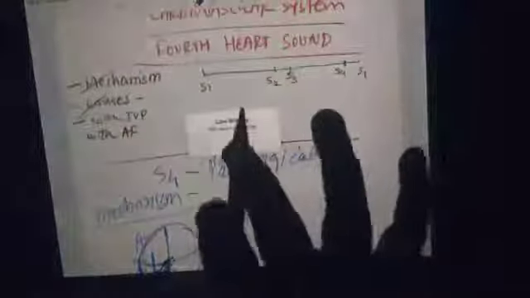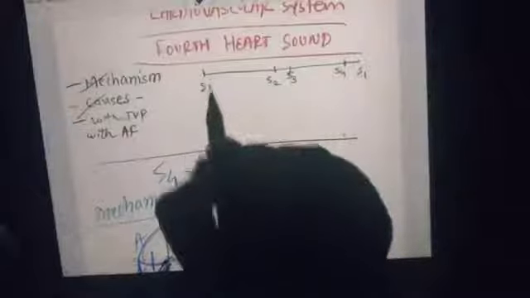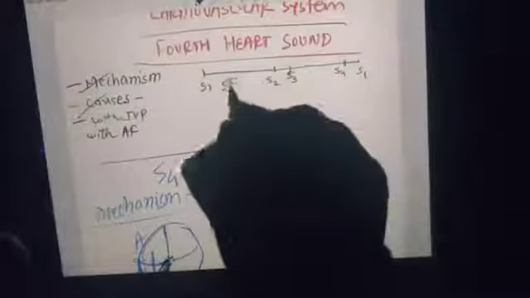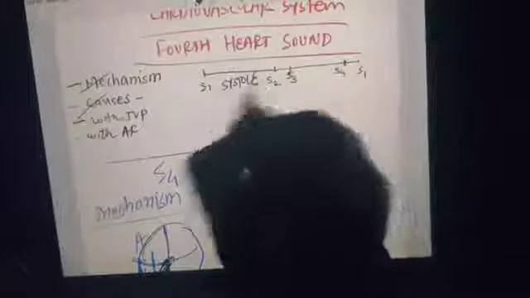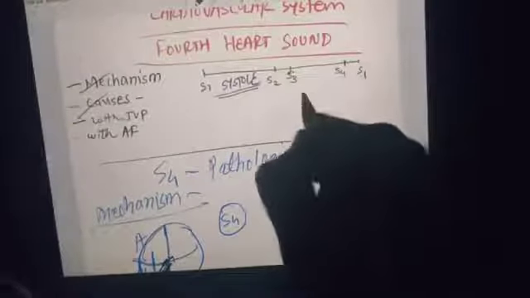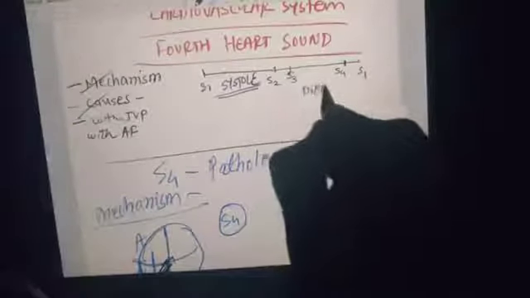Now we have to draw the S4. In drawing the S4, we know that from S1 to S2 this period is systole, and from S2 to S1 this period is diastole.